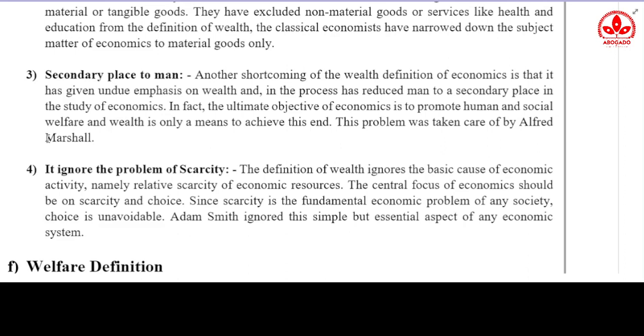So this was a major criticism. After that was that it ignores the problem of scarcity. Now, apart from wealth accumulation, there are other main economic questions like scarcity and choice. So these economic questions were not being answered by the wealth definition. Okay, so these were the main criticisms.